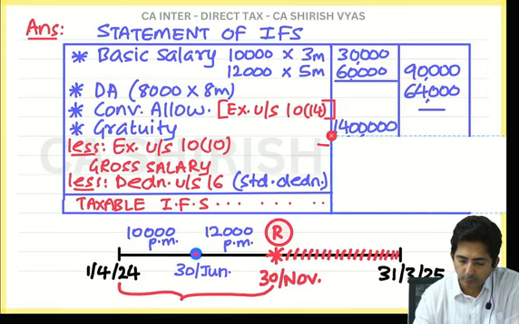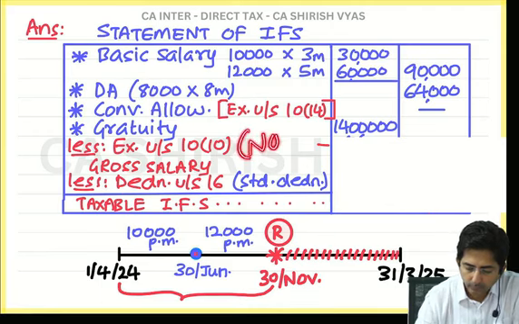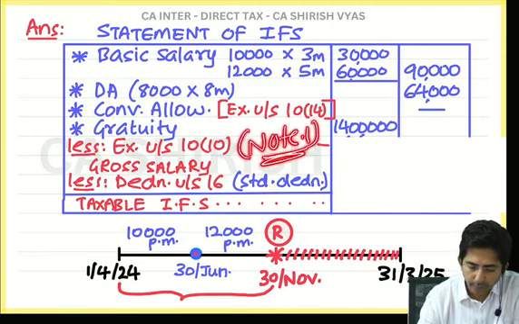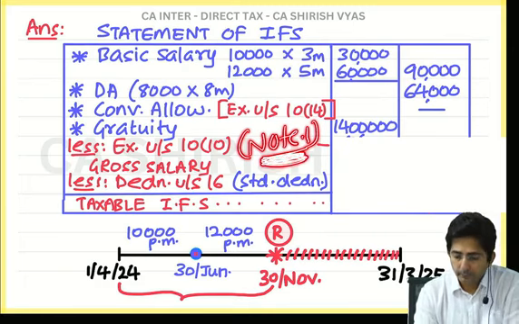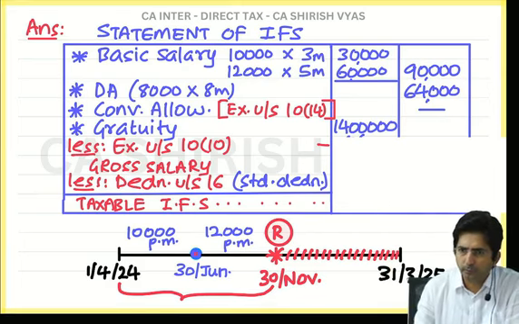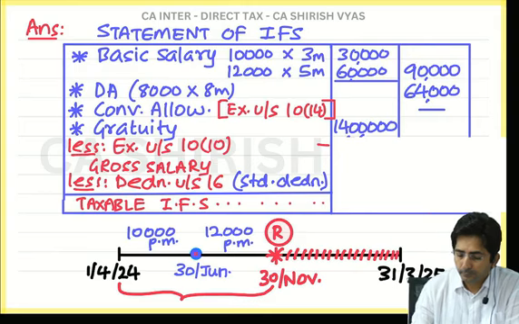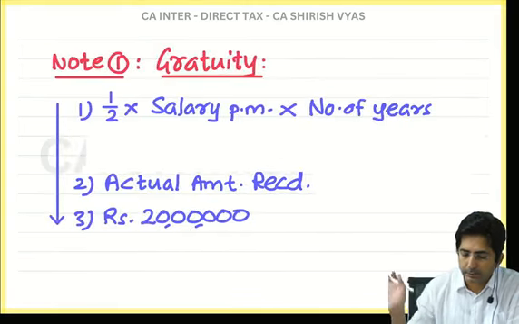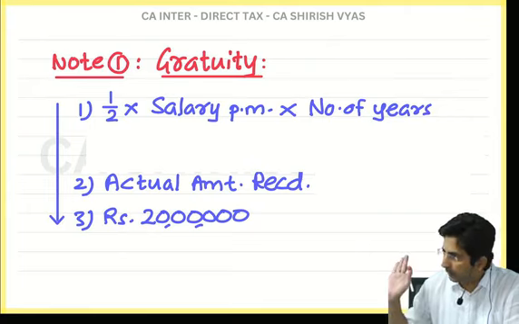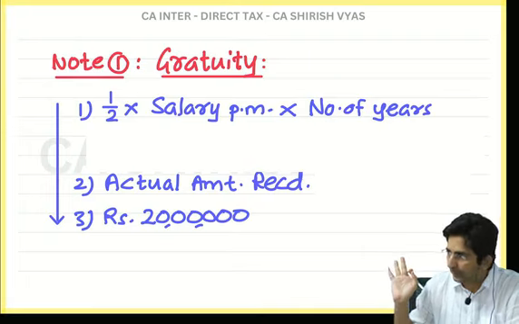And there you will write note number 1. In the bracket you mention here, note number 1. Then leave some 2-3 lines and go to the working note. Exemption you will show in the working note. Ready? See, the working note is like this. Have I written the formula correctly? Check my formula. Is it correct? It should be half only, right?